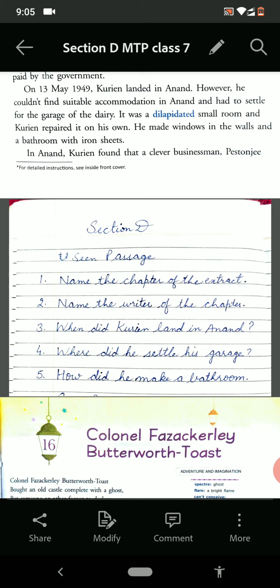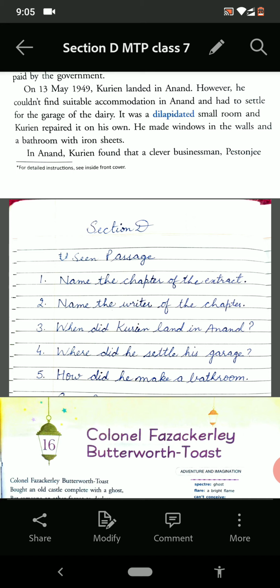On the basis of the reading of this passage, we have to answer the following questions. Number 1. Name the chapter of this extract. You have to name the chapter from which this extract has been taken. The name of the chapter is The Milkman of India.